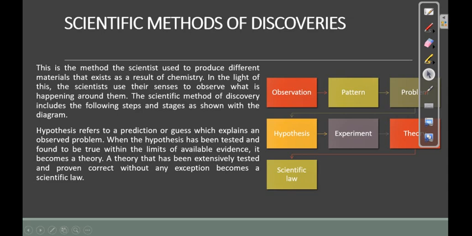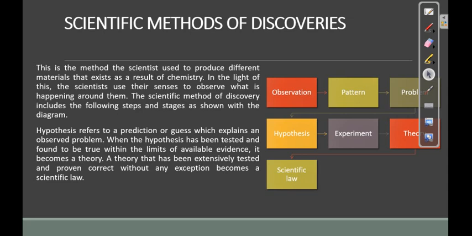Hypothesis refers to a prediction or guess which explains an observed problem. So when a scientist has observed a problem, he will put forward an explanation. Let's take for instance, you enter your room, there is no light, and your neighbors have lights, but there is no light in your own room. That is a problem.